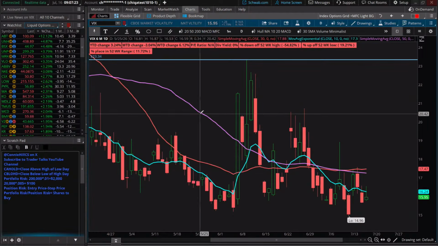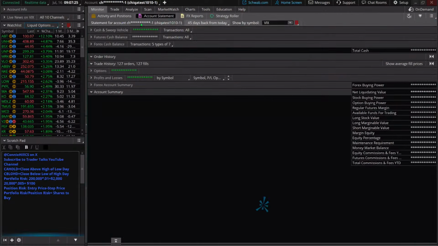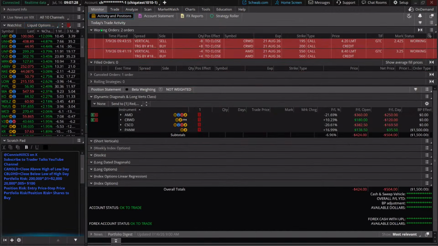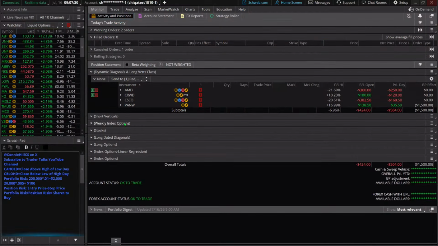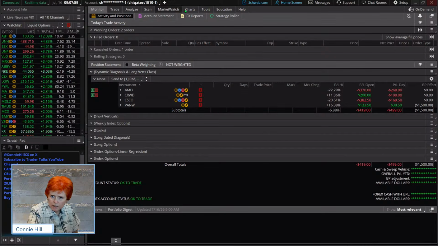let's take a look at the monitor tab, and let's come over here to our open positions. Now you can see we have 4 of them open. 2 of them were long verticals from last week, and 2 of them are some ongoing diagonals that we've been using for a long period of time, and we'll continue to extend those trades as long as they're working for us, okay? What happened last week with a couple of long verticals that were in? Well, one did pretty good for us, and the other one did not.